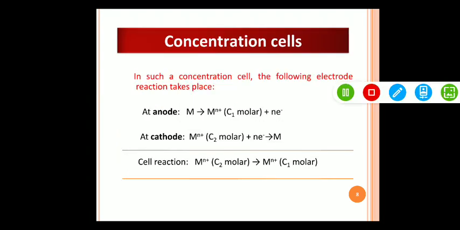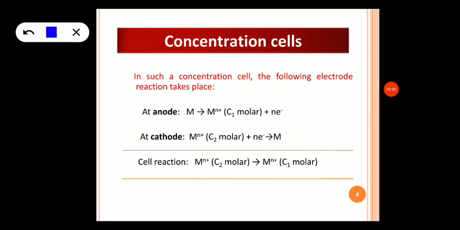So, we can write the cell reactions as given here. In concentration cell, the following electrode reactions take place. At anode, it is always oxidation. A metal loses electrons, and in cathode, it is always reduction. A metal ion accepts electrons and gets reduced to metal, and this will be the net reaction.